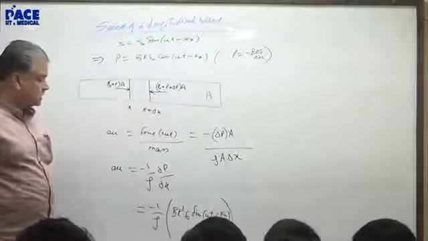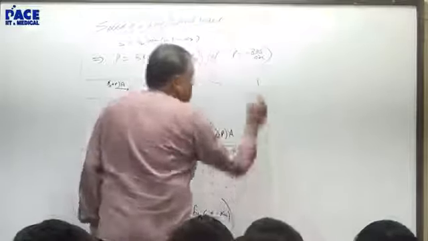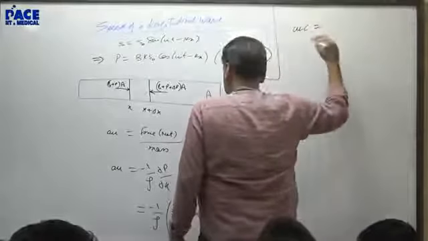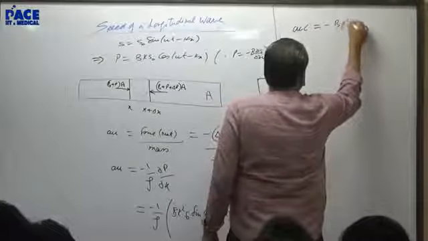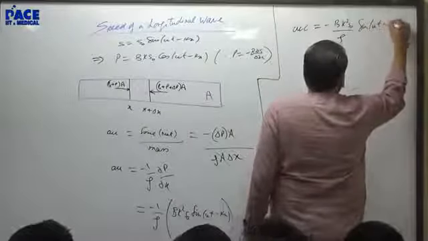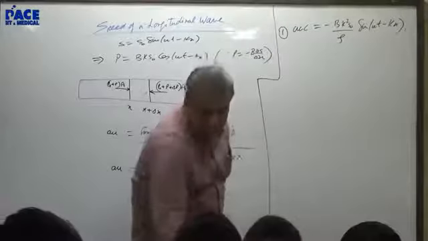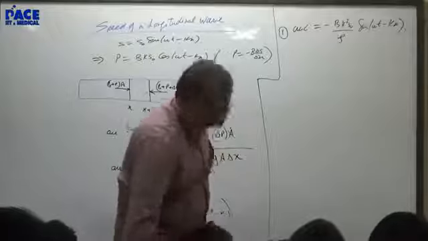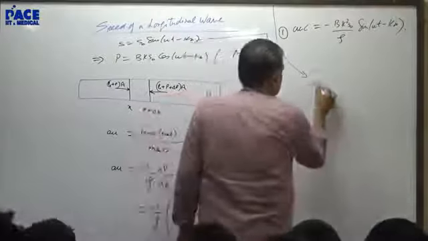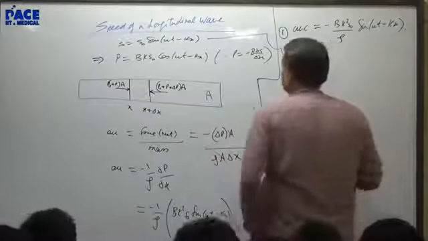This is the pressure equation you have. So let me rewrite it. The acceleration according to this is equal to minus d k square S0 by rho sin omega t minus kx. This is the acceleration. But this is the displacement wave. So what does del s by del t tell you? This is the speed of the particle. The particle will be